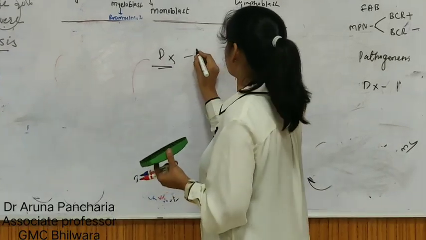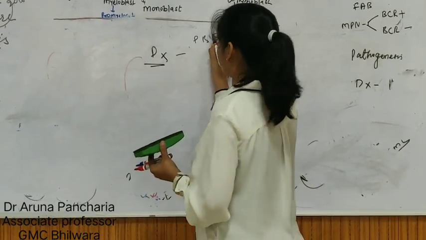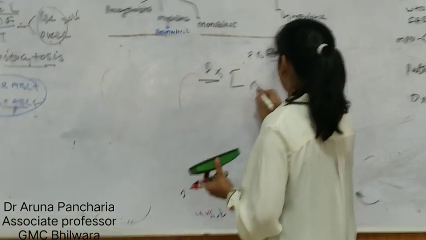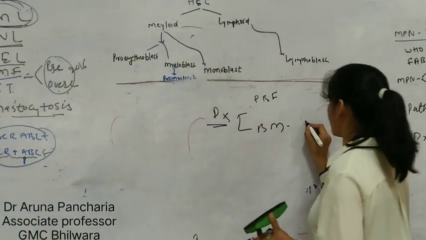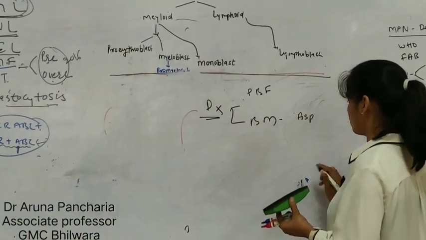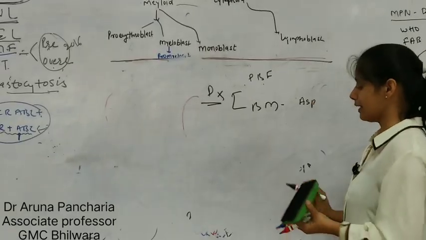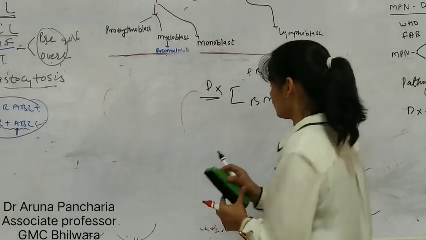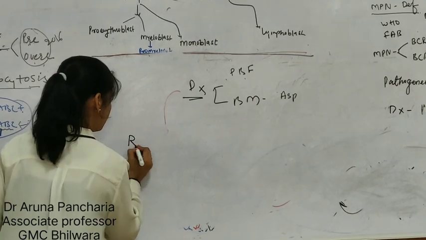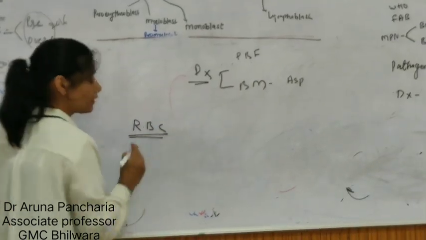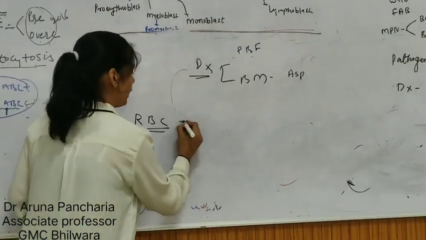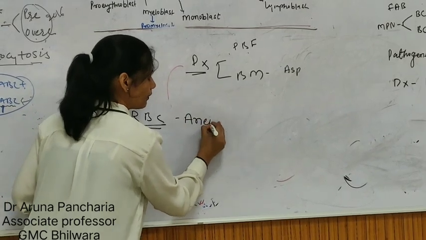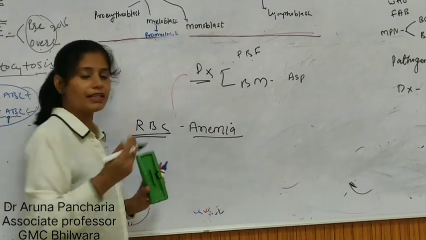Diagnosis is, first, by the PBF, then bone marrow aspiration and bone marrow histology. In PBF, what happens? In PBS we see the RBC lineage, there will be anemia. And what kind of anemia?